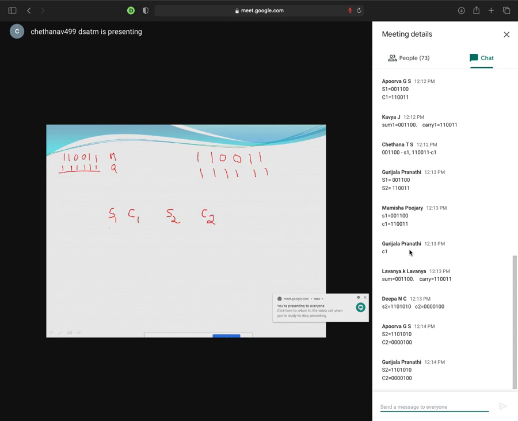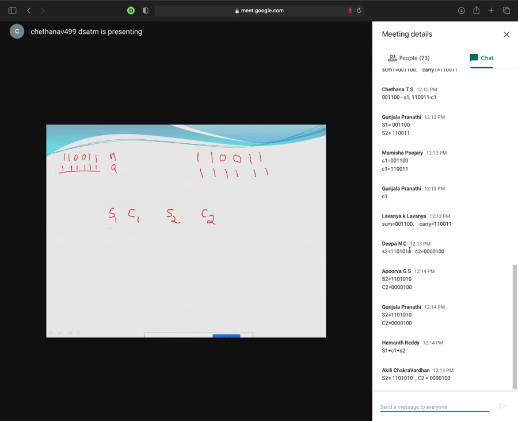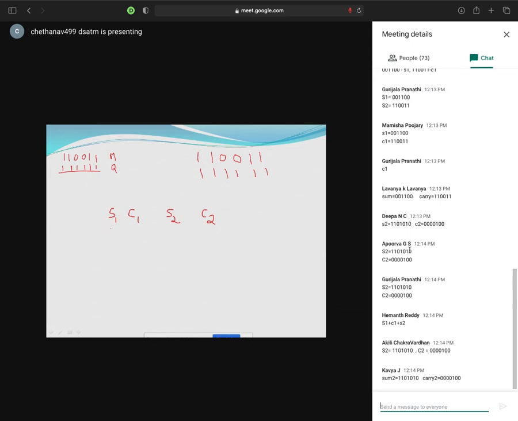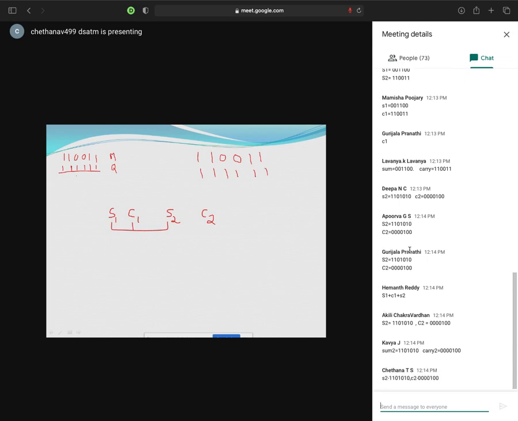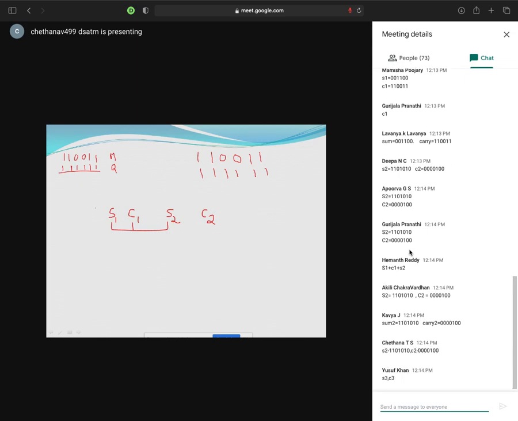Next, what will you add? S1, C1, S2. Very good. Hemant Reddy has given the answer. That means these 3 I will add. What is my result on adding S1, C1, S2? Can you tell me? S3, C3. Yes, Yusuf is correct. I will get S3, C3 as the result.